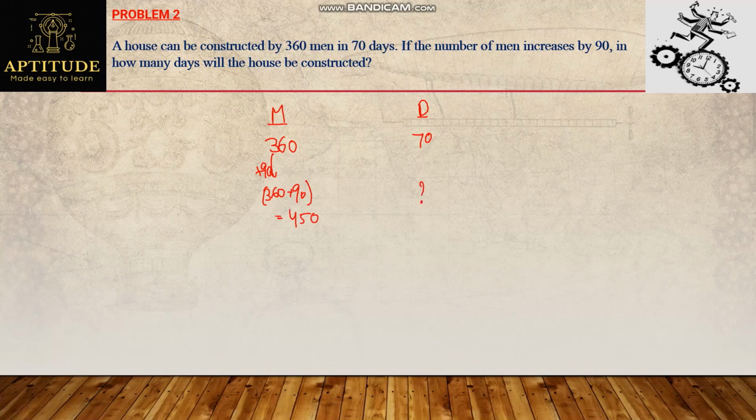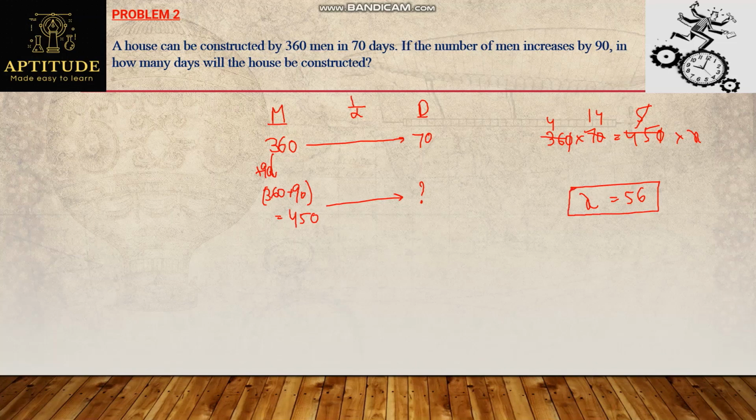A very basic problem. Simply by using the chain rule we can answer. We know men is inversely proportional to d, so directly multiply the values and equate. 360 into 70 equals 450 into x, where we assume the number of days as x. So 9 4s and 9 5s; 5 14s will be the value. So x is 56, which means they require 56 days in order to construct the same house.